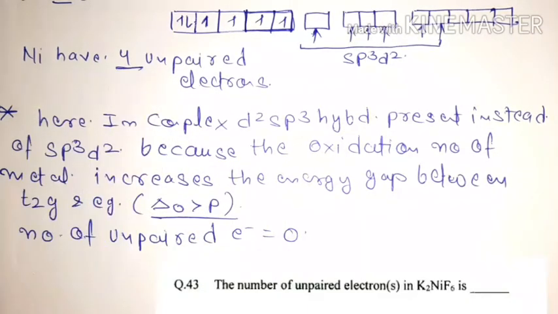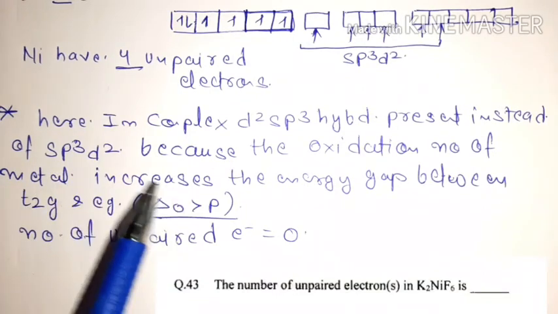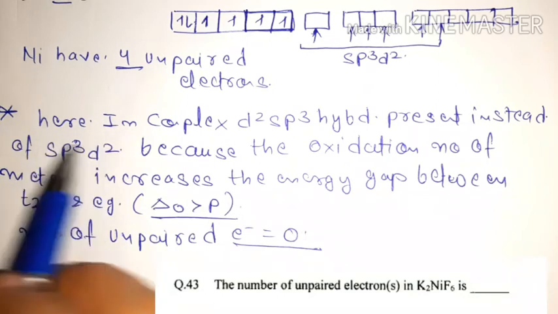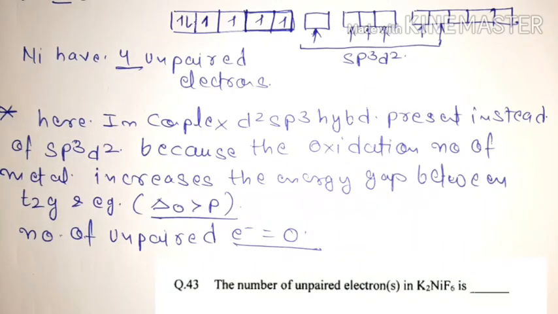This is an exceptional case, friends. Okay, and I explained why this happened. Because of the high energy gap between t2g and eg, and what is the reason for the high energy gap? Because of the high oxidation state of your nickel +4 metal atom.